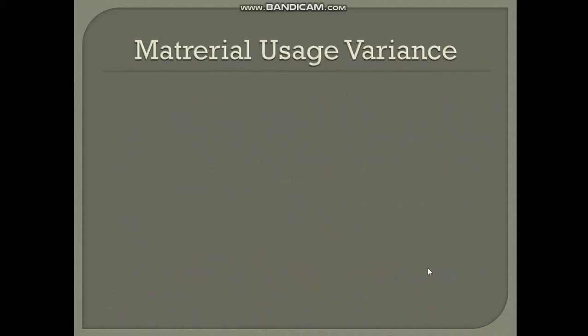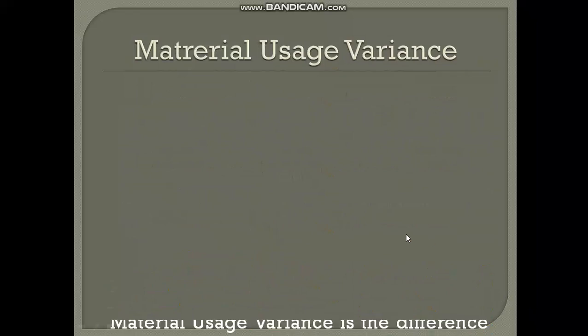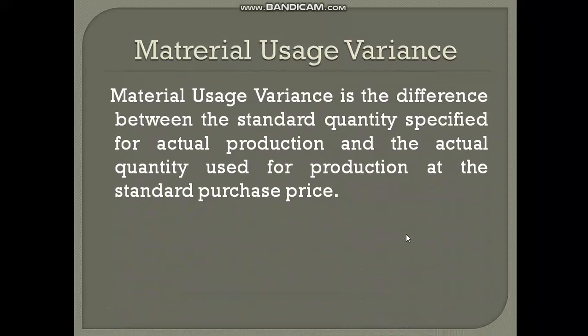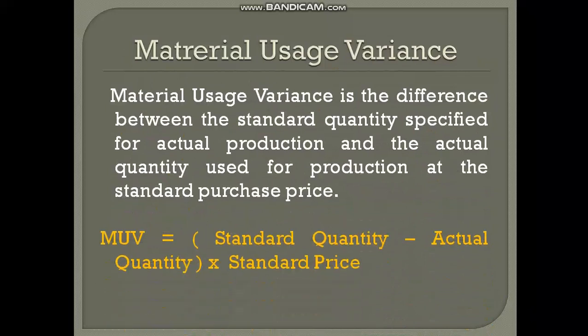Now, what is material usage variance? Material usage variance arises due to the difference between standard quantity for production and actual quantity of material used for production. If there is a difference between the quantity of material which is specified and the quantity actually used for production, then material usage variance arises.